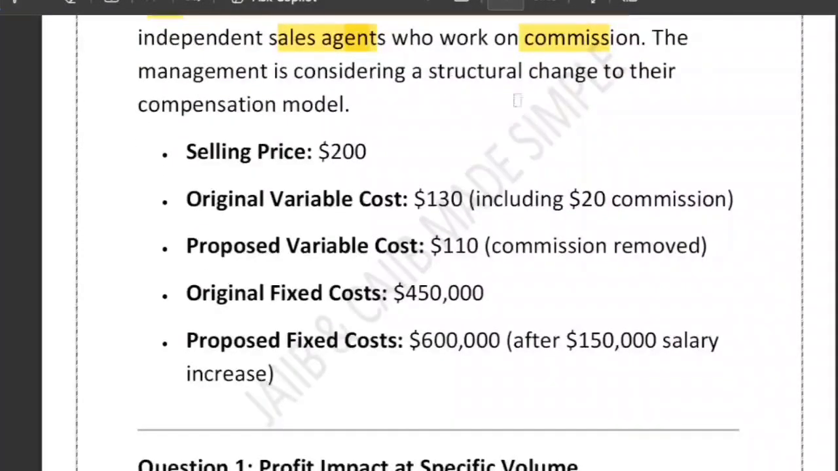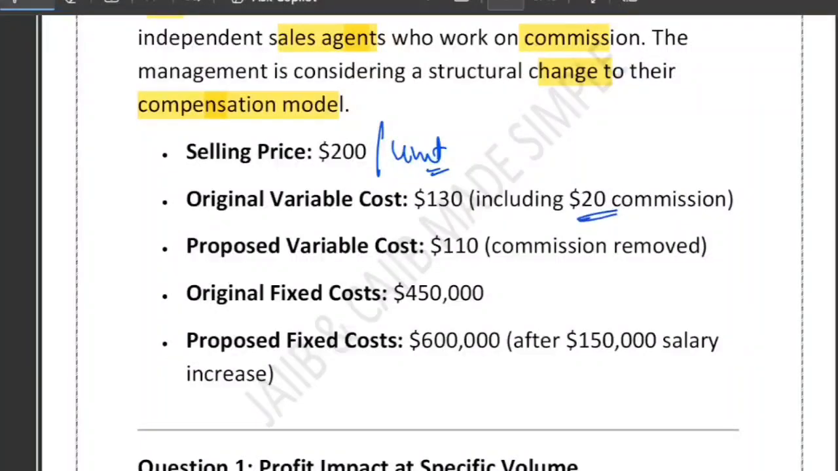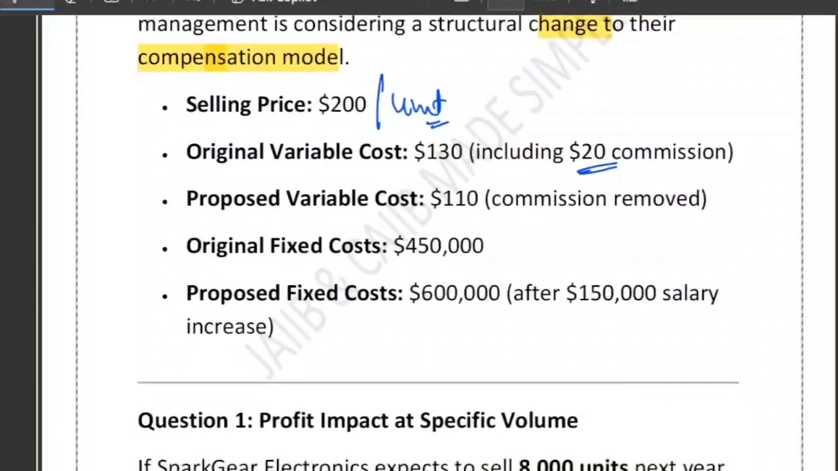Now their management is considering a structural change to their compensation model. So you can see the selling price per unit given is $200 per unit. The variable cost per unit is $130, out of which $20 is commission. Then we have the proposed variable cost.